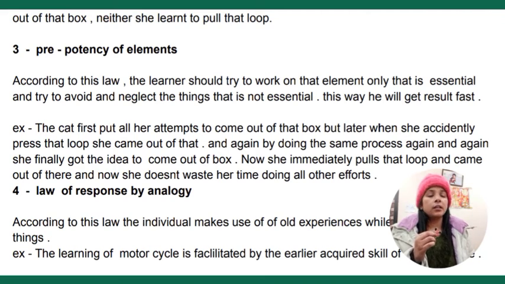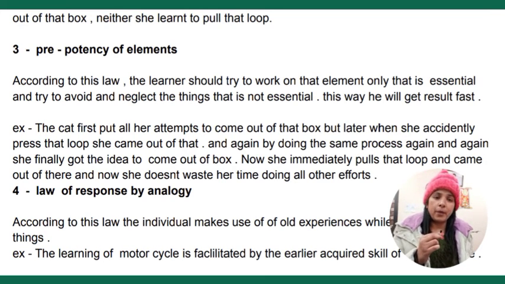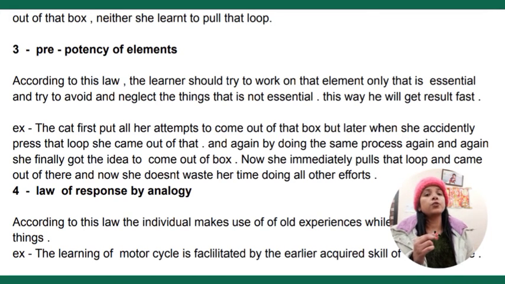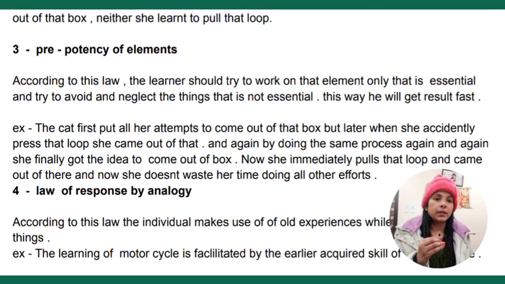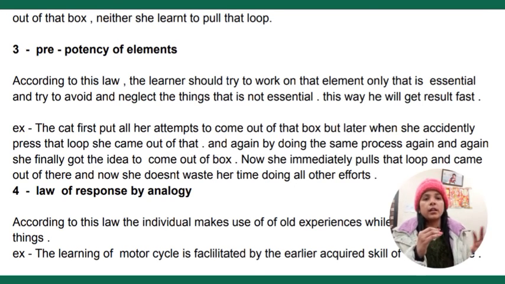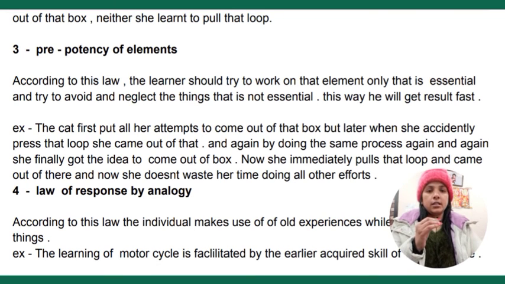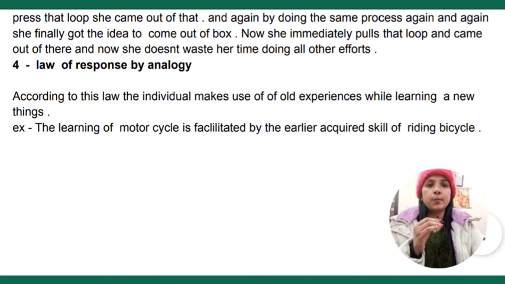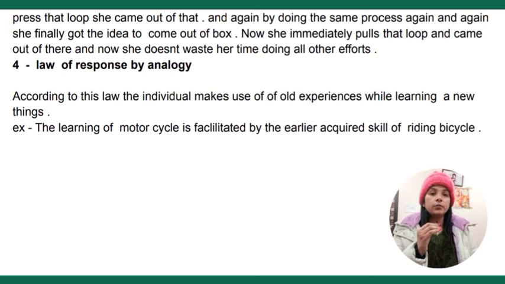Earlier she was making a lot of effort to come out of that box, but after realizing that it is very easy to just press that button and come out, instead of wasting her time, she now just presses it to come out of that box and have that fish.